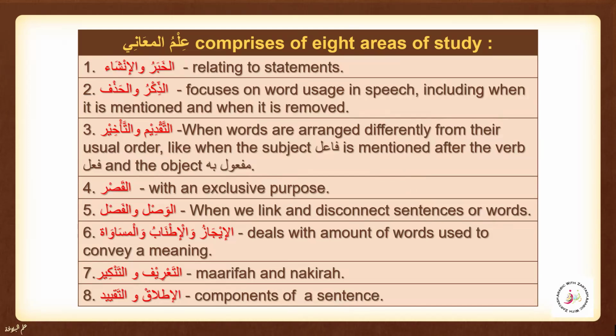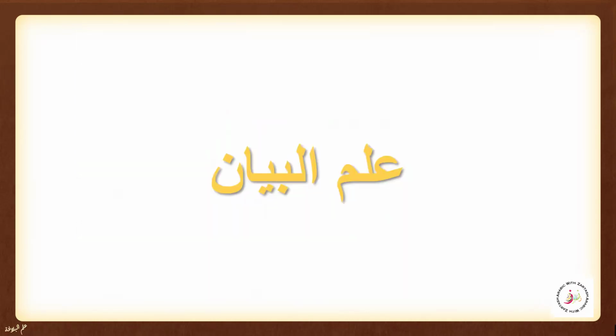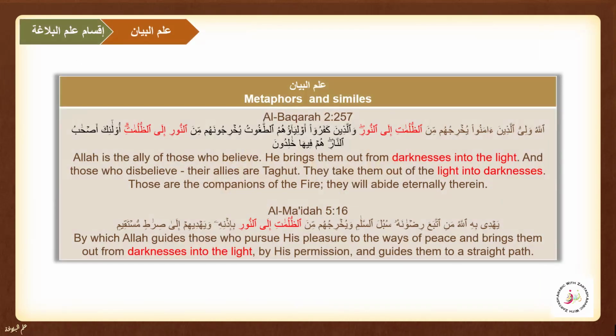In Ilmul Ma'ani, we have covered, Alhamdulillah, all the important areas of study: Al Khabar wa Insha, Zikr wa Hasf, Al Taqdeem wa Ta'khir, Al Qasr, Wasl wa Fasl, Ijaz wa Itnab wa Masawa, Tarif wa Tankir, and Itlaq wa Taqyid. So, Alhamdulillah, we have covered them in much detail. Inshallah, we are going to continue with Ilmul Ma'ani when we are done with the introduction of all the three ilm: the Ilmul Ma'ani, Ilmul Bayan, and Ilmul Badi. So, Ilmul Bayan, we already have started it.